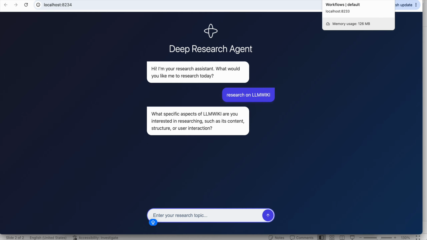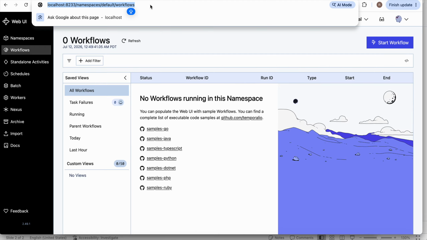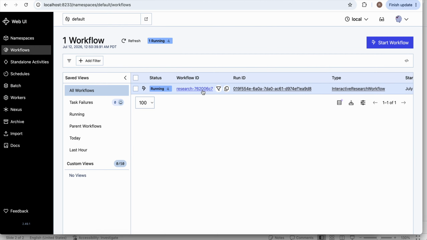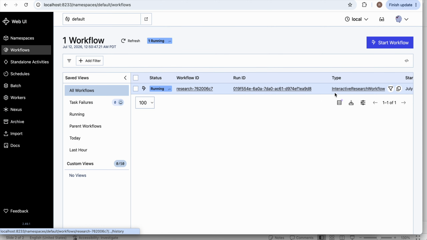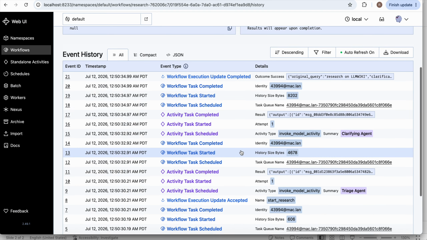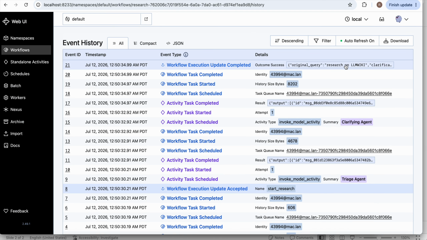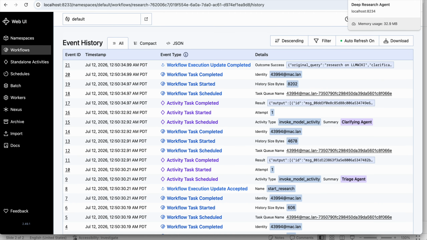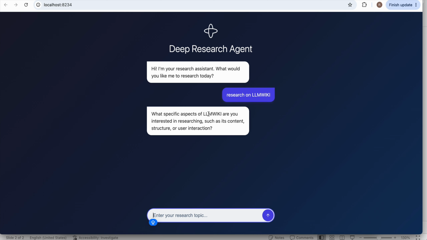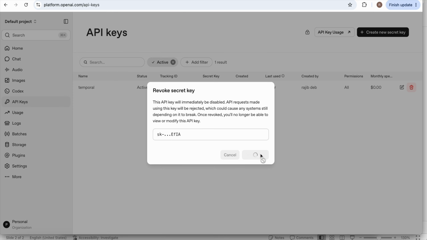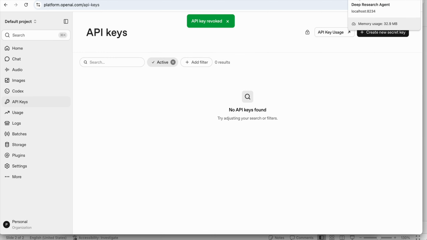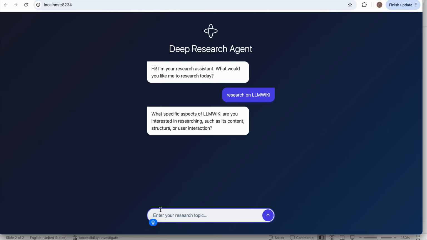And if I go to the workflow, I should be able to see that a workflow is created. So this is what is created now. If I look at the interactive workflow, it has started. So this is the query that I have given. If I go back, it is asking me the first question. It will ask 3 questions. So before I answer these questions, let me go to the platform and revoke this key. Then let me go back and answer the questions.